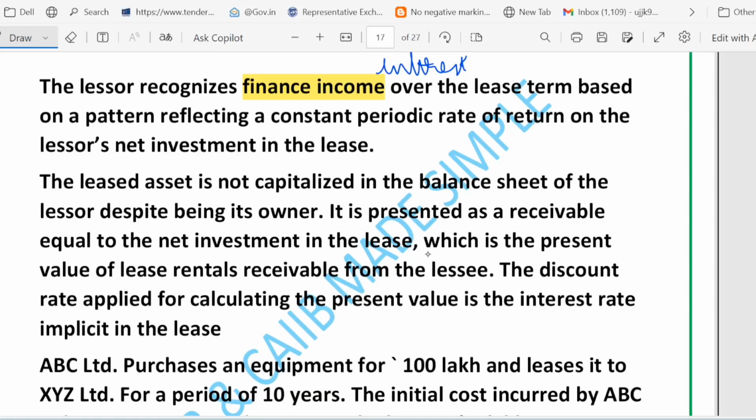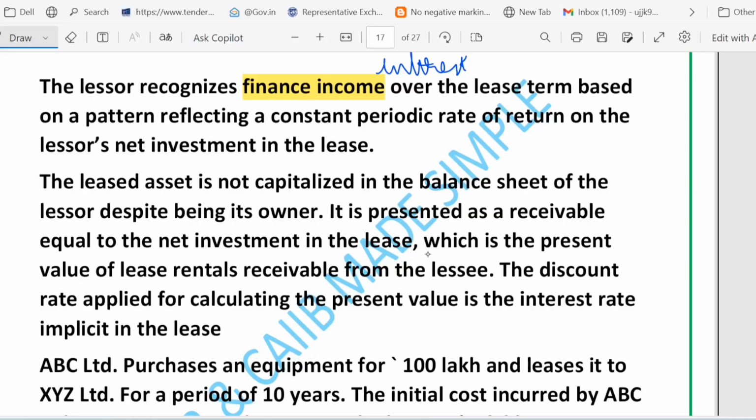Okay, receivable means what? Basically, this particular lessor has leased some asset and he is not getting the money immediately. He has not received the money, the money is due. That's called receivable. So over the lease term the lessor records the finance income, which is a kind of interest on the receivable.